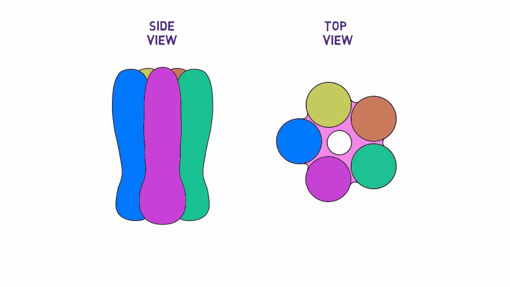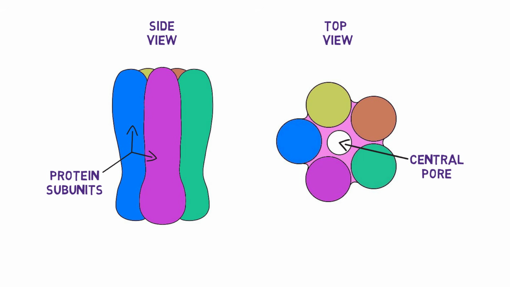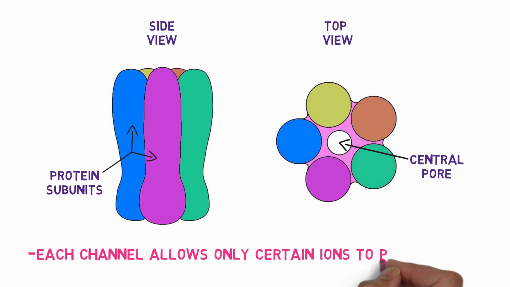Structurally, ion channels are typically made up of multiple protein subunits that come together to form a central pore that provides a pathway for ions across the cell membrane. Ion channels are selective, meaning each channel allows only certain ions to travel through it. This selectivity depends primarily on the structure and charge properties of the channel pore, which can cause it to favor specific ions based on factors like their size and electrical charge.